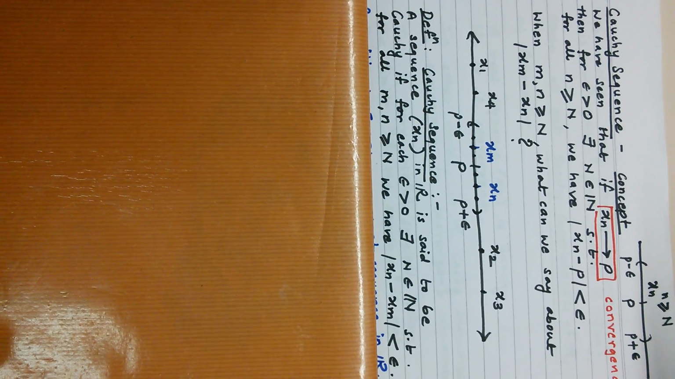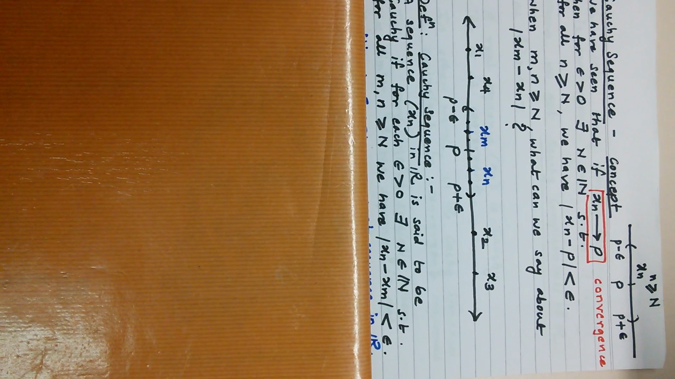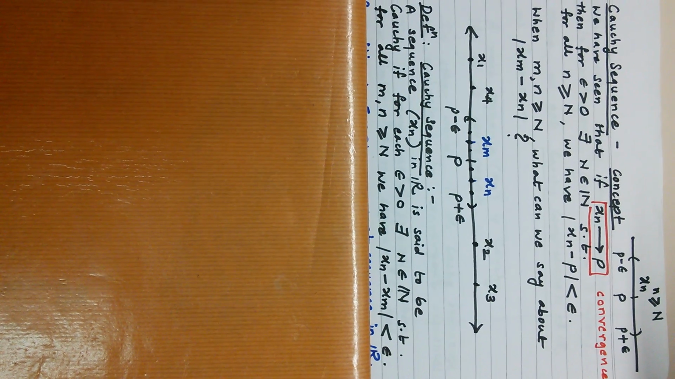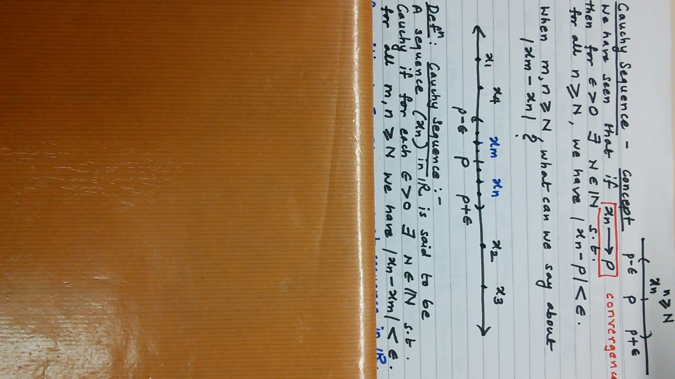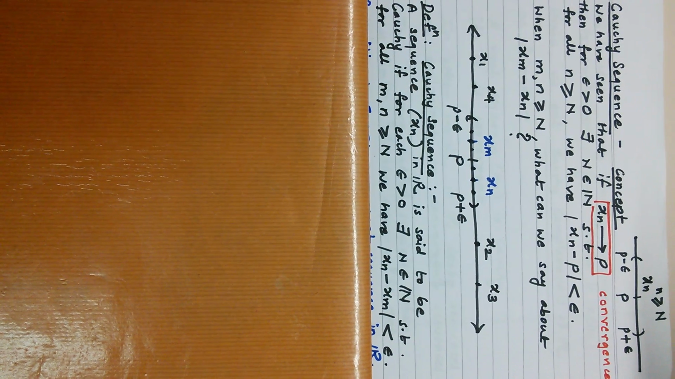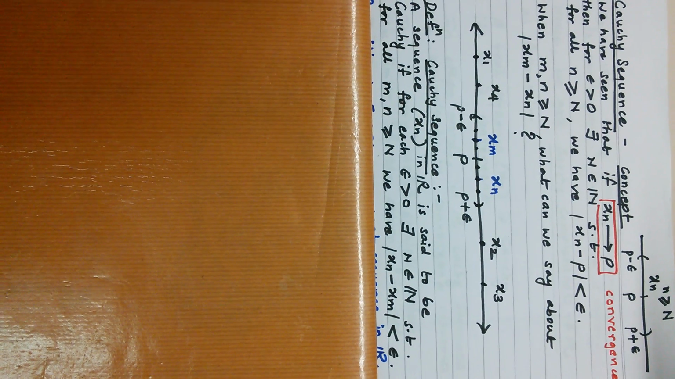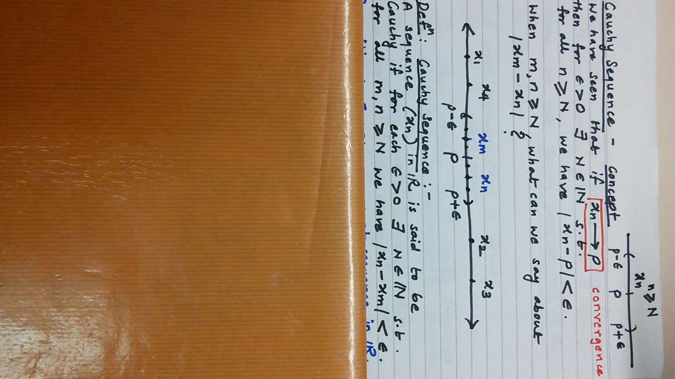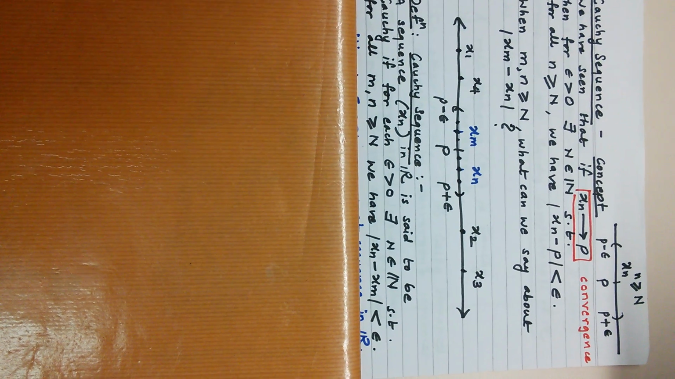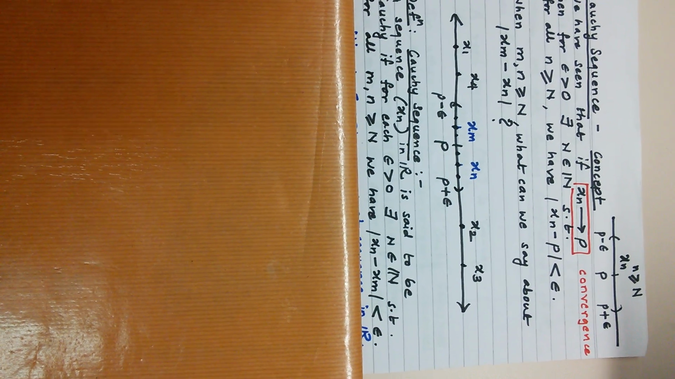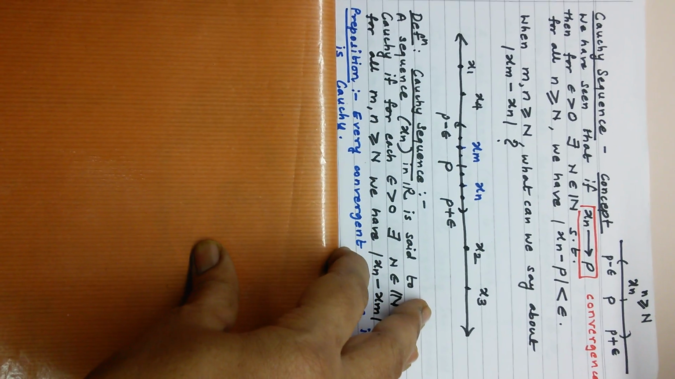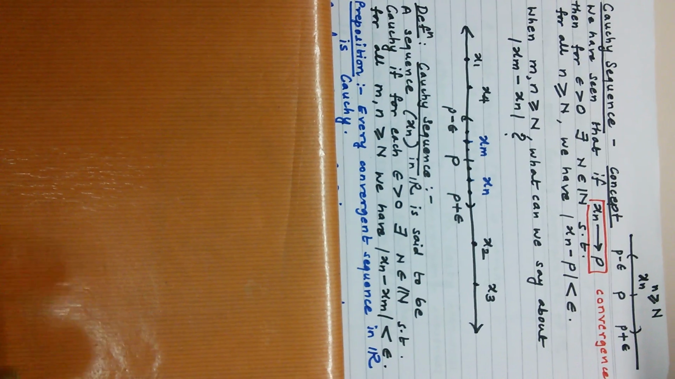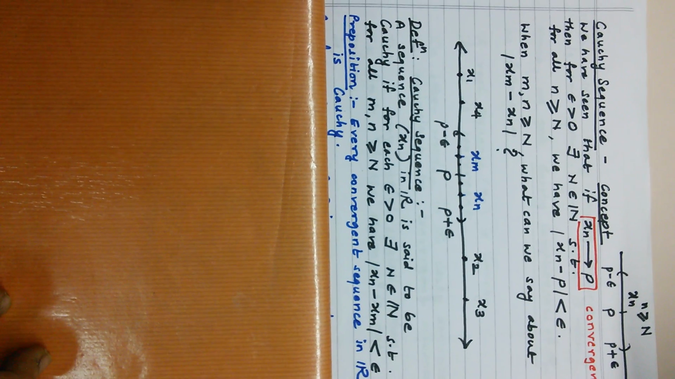Definition of Cauchy sequence. A sequence xn in R is said to be Cauchy if for each epsilon greater than 0 there exists N in the natural numbers such that for all m and n greater than or equal to N, we have mod xn minus xm less than epsilon. So we are now talking about the distance between two terms of the sequence. And then we have a proposition saying that every convergent sequence in R is Cauchy.